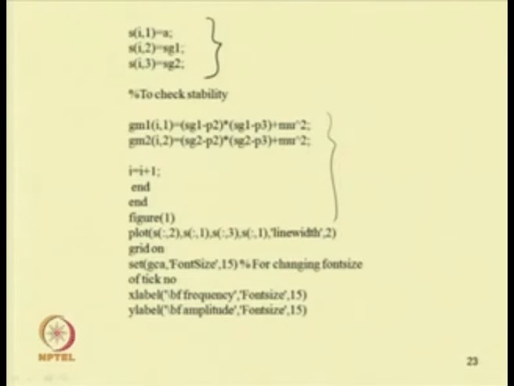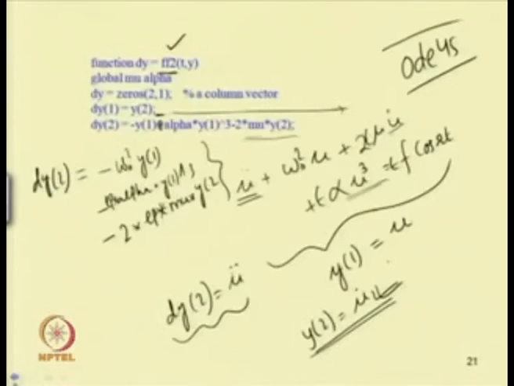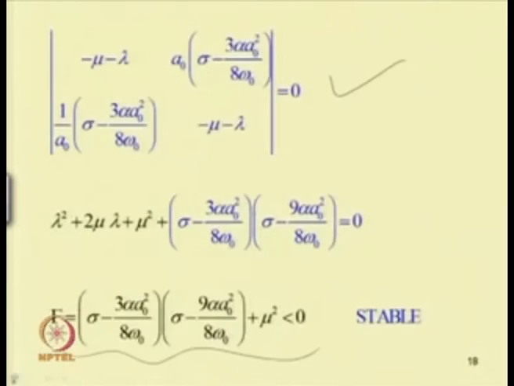Here we can find sigma 1 minus p 2 into sigma 1 minus p 3 plus mu square, that is gamma 1 and gamma 2. Corresponding to sigma 1 we can find this gamma. This follows from this equation. This term is taken as p 1 and this is p 2.